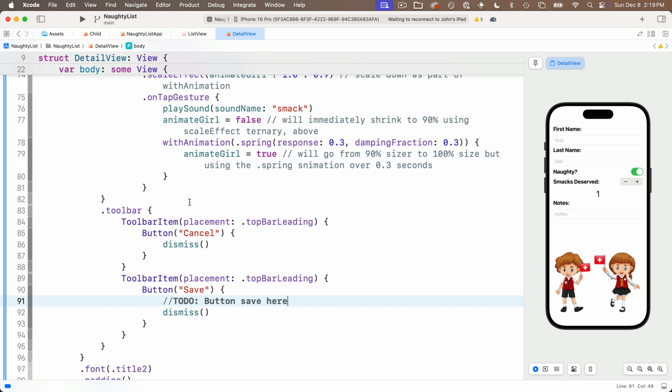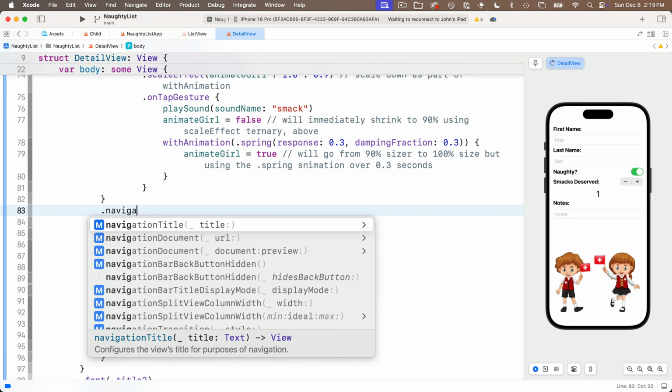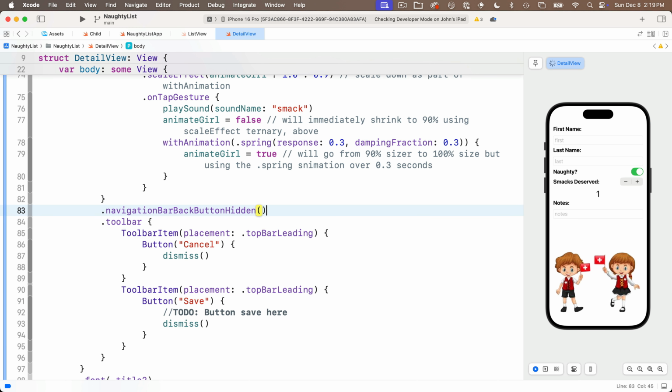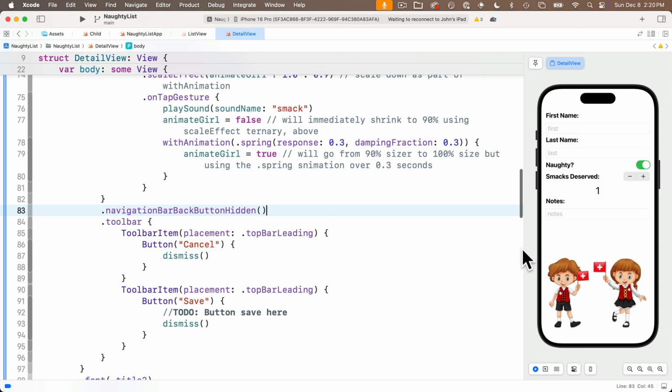Also, just above the toolbar, I'm going to say .navigationBarBackButtonHidden. If I didn't do this, then that back button would show up to the left of the cancel button when I get here via the list view, and I don't want that to happen.